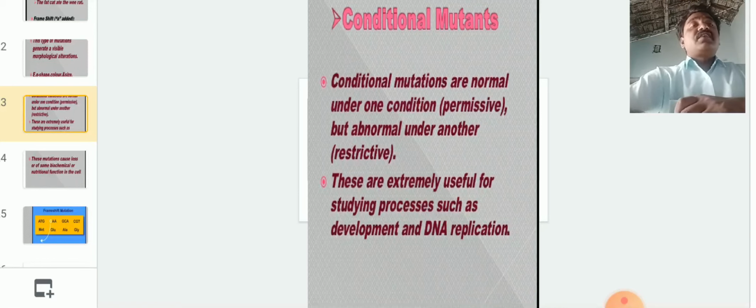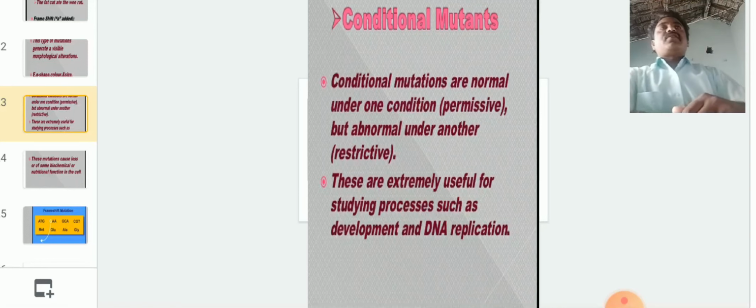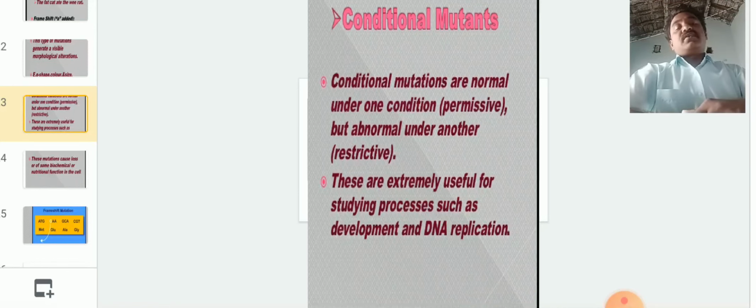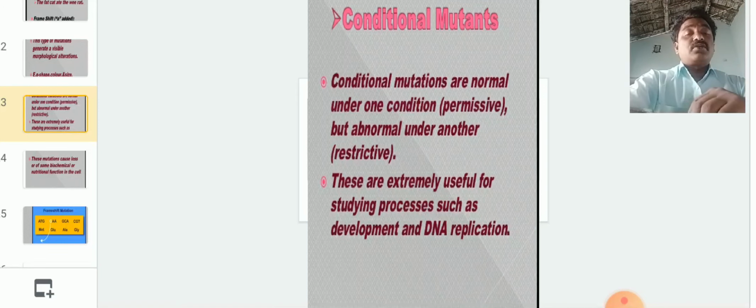Conditional mutations are also very useful in the production of recombinant DNA technologies. By these mutations we can produce different varieties of plants and organisms, both man-made and natural.